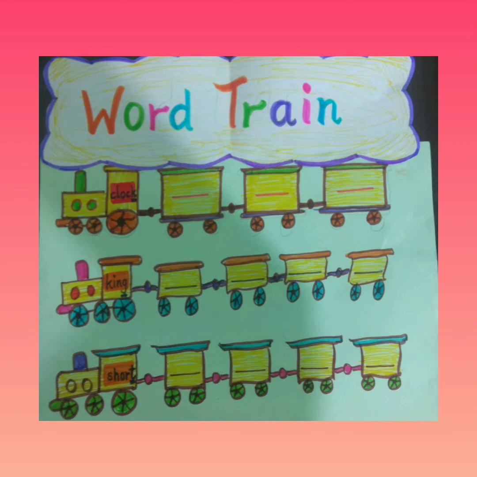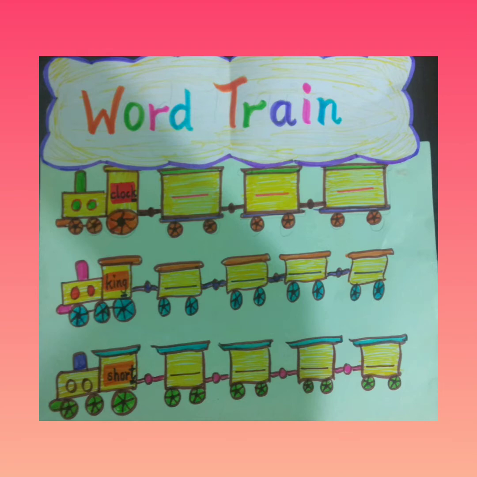Yes, we are given a few words in the train and we have to complete all the trains. But how will we do it? We are given one word in the engine of the train, and we will take the last letter of the word and start the second word with the same letter.